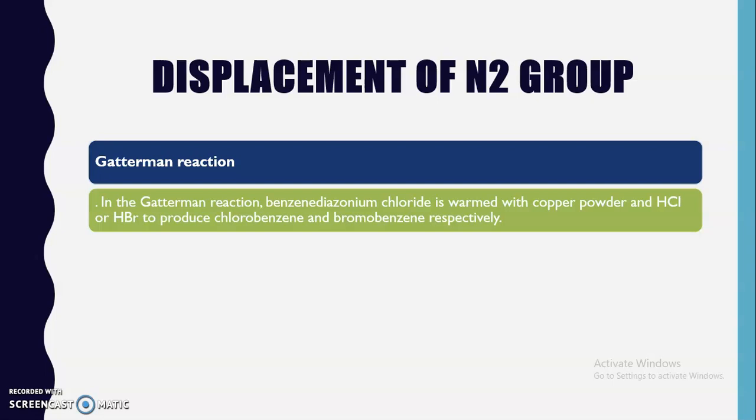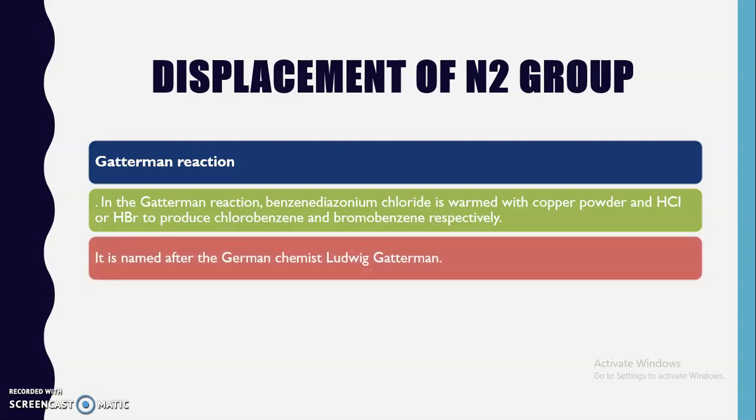This means that in the previous reaction we directly used copper chloride or copper bromide. Instead of that, here we are going to use copper powder. This copper powder can be used either in the presence of hydrogen chloride or hydrogen bromide. If we use hydrogen chloride, we will get chlorobenzene, and if we use hydrogen bromide, we will get bromobenzene. This name is given after the German chemist who first invented this reaction, Ludwig Gattermann. That's why it is called the Gattermann reaction.